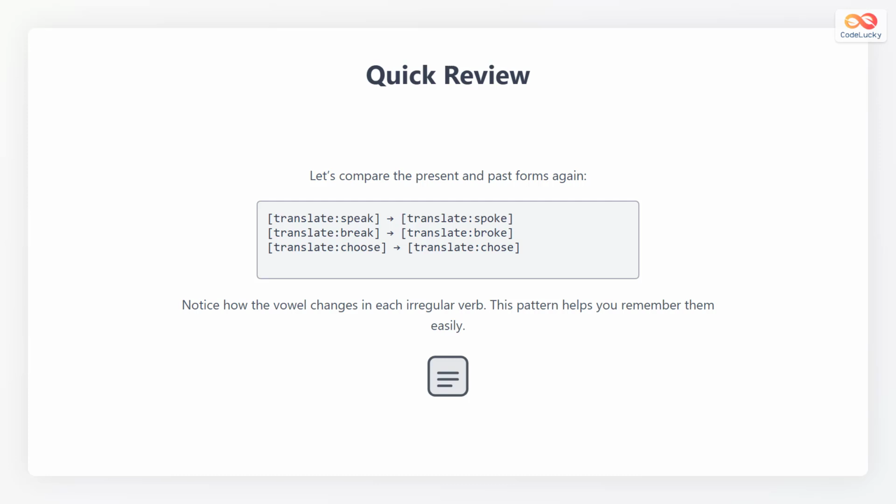Let's review the 3 verbs together. Speak becomes spoke. Break becomes broke. Choose becomes chose. Each word changes in its own unique way. Focus on listening to the sounds and practicing them aloud. The more you say them, the more natural they will feel when you speak English.